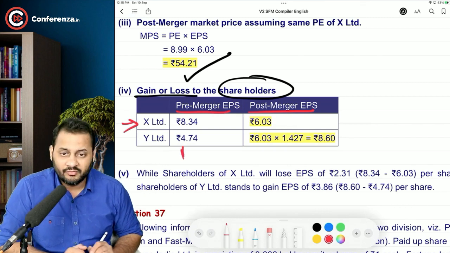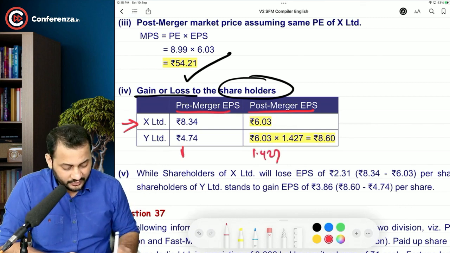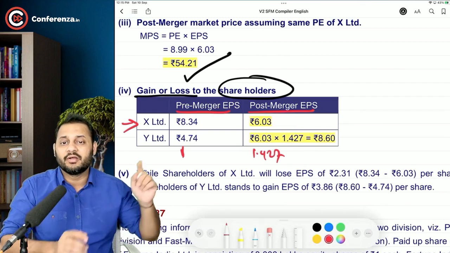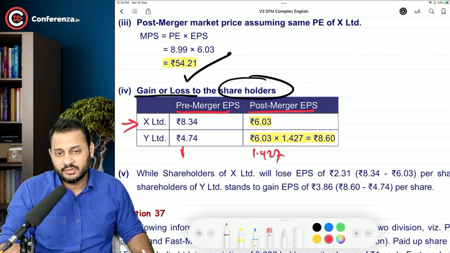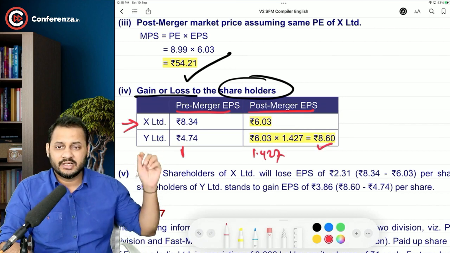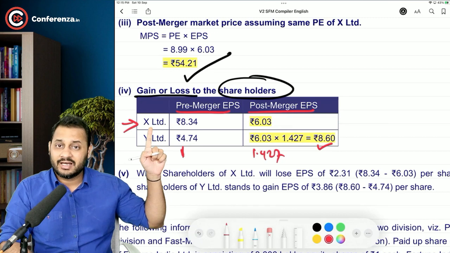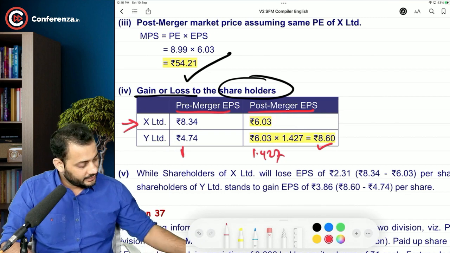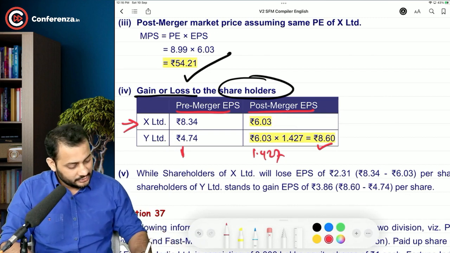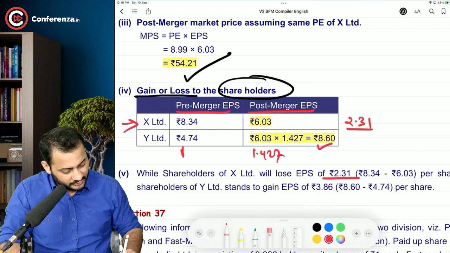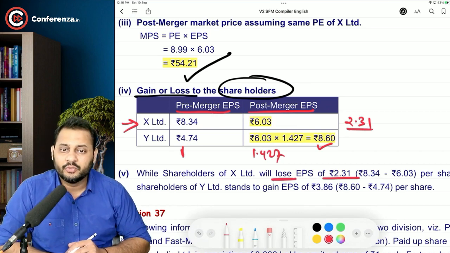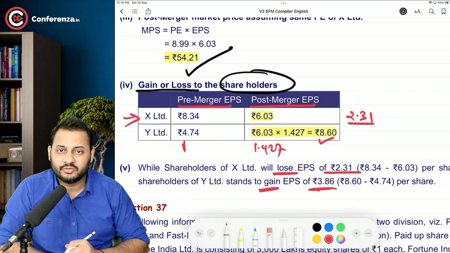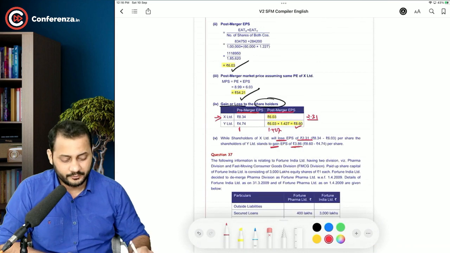Pre-merger EPS of both the companies are 8.34 and 4.74, and the post-merger is 6.03. For Y Limited, we are going to take equivalent EPS. So one share in Y Limited is worth 1.427, right? So we have to take 1.427 shares' EPS to compare with 4.74. So that's around 8.60. So you can clearly see that the acquirer is losing out by giving more shares. 8.34 minus 6.03, so they are losing around 2.31. There is a loss of 2.31 to the shareholders of acquirer, and there is a gain of 3.86 to the shareholders of target. That's it, the story is over.